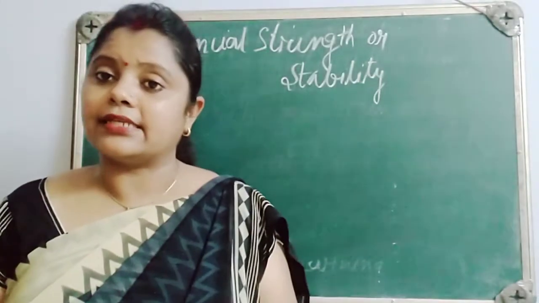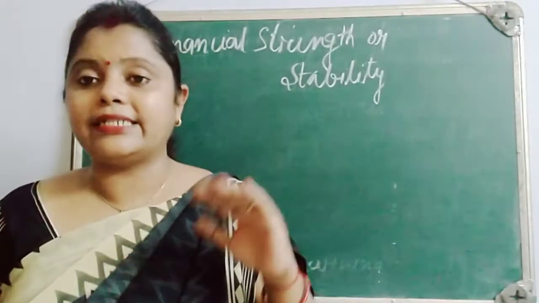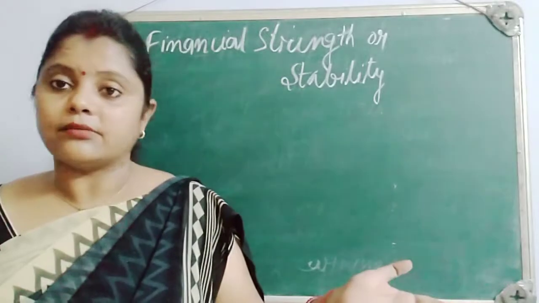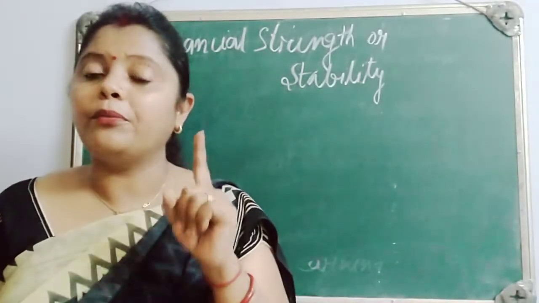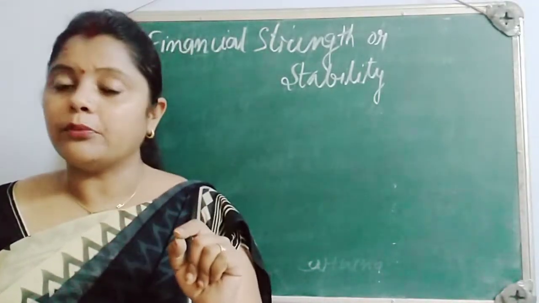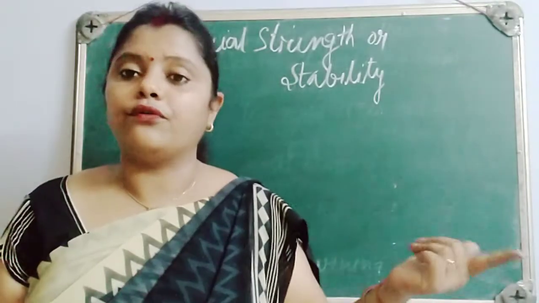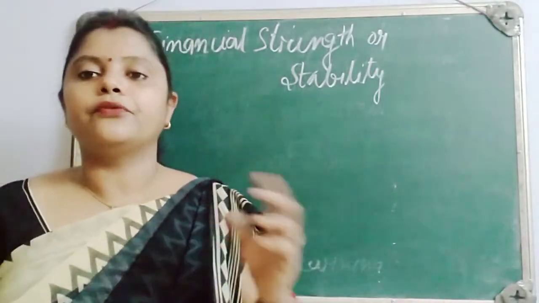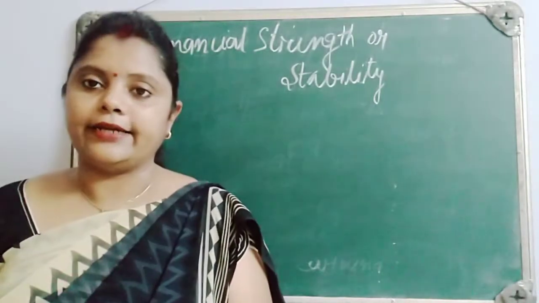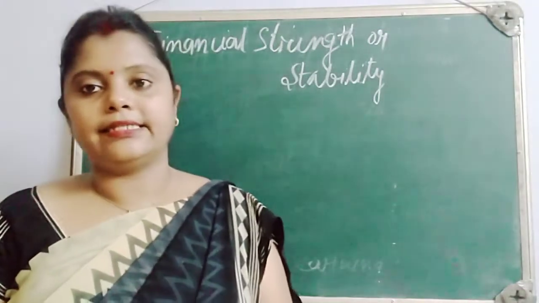But in the opposite case, that means if our financial position is not good, if it is not stable, then we have to think of other sources. Right now we have discussed equity shares. We have to pay them dividend only when we are earning profit. So if we are not earning profit, if our financial position is not good, we can go for equity shares, we can go for retained earning. So we have to think about the financial condition of the company. Then only we can decide. Okay. So this is the first thing, financial strength and stability.